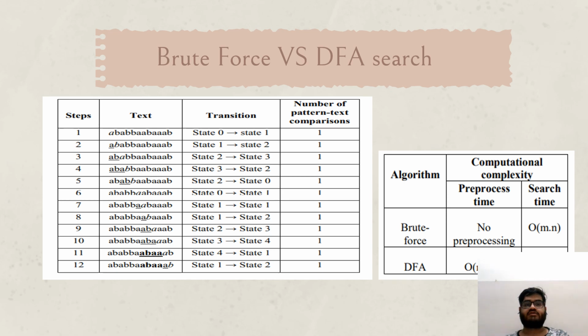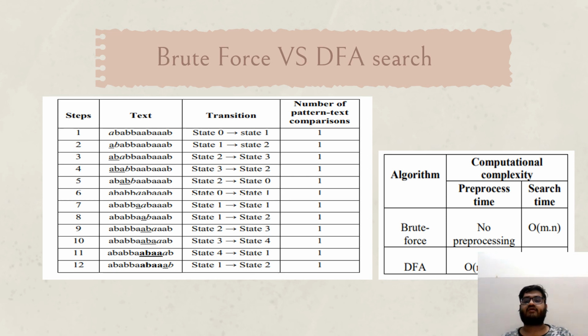Now here in this slide, there is a comparison of the brute force searching algorithm versus the DFA searching algorithm for string searching. In this, the pre-processing time in the brute force searching algorithm is not available. The search time for the brute force searching algorithm is approximately of the order m, n, where m is the length of the text and n is the length of the pattern.